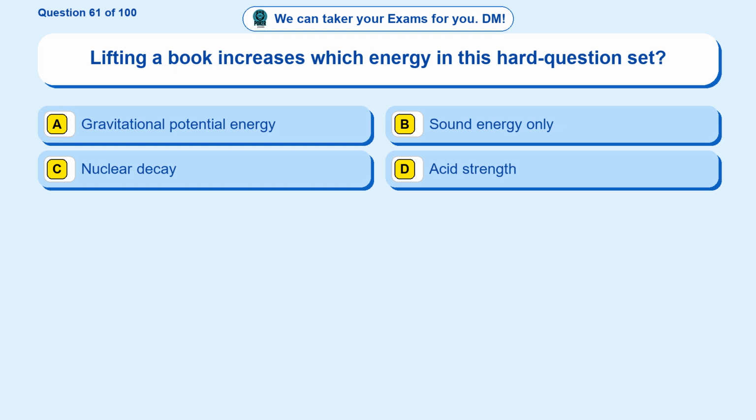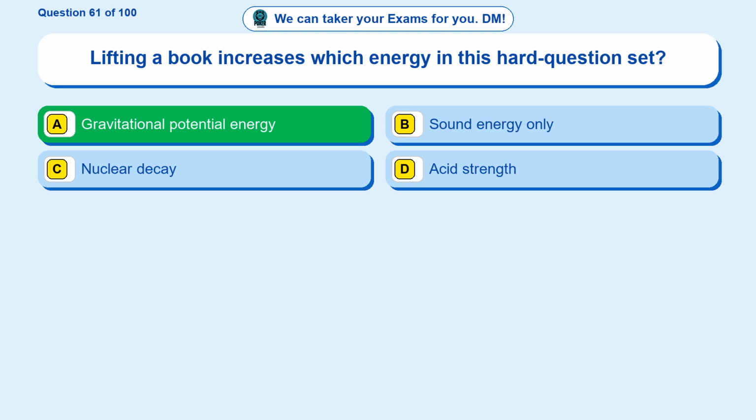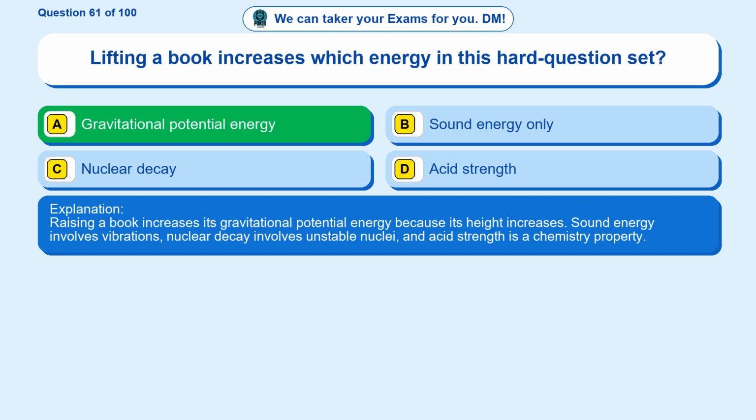Question 61. Lifting a book increases which energy in this hard question set? Option A, gravitational potential energy. Option B, sound energy only. Option C, nuclear decay. Option D, acid strength. The correct answer is option A, gravitational potential energy. Raising a book increases its gravitational potential energy because its height increases. Sound energy involves vibrations, nuclear decay involves unstable nuclei, and acid strength is a chemistry property.